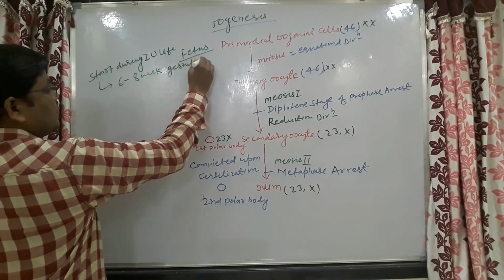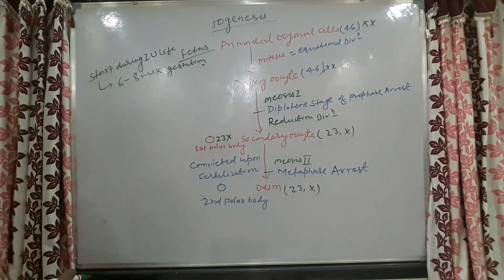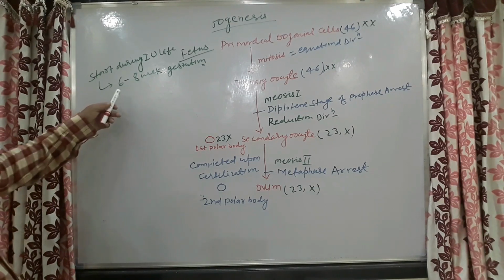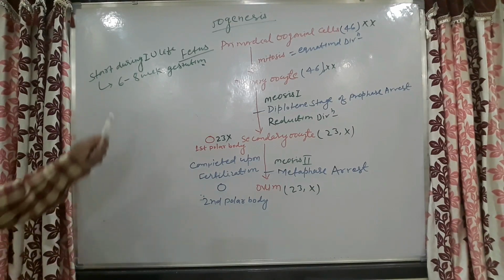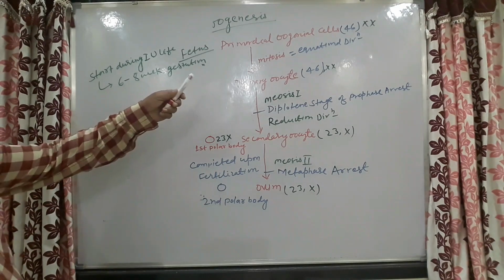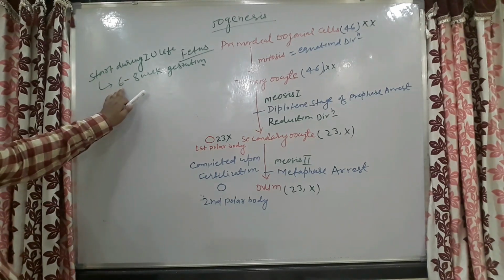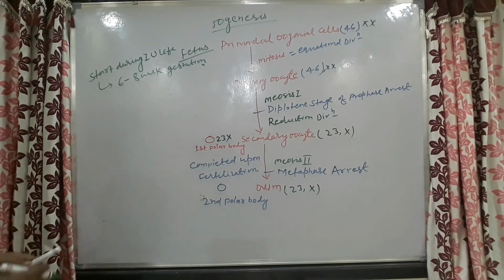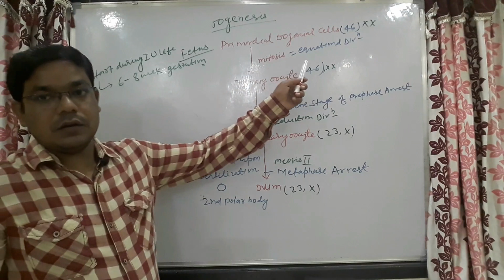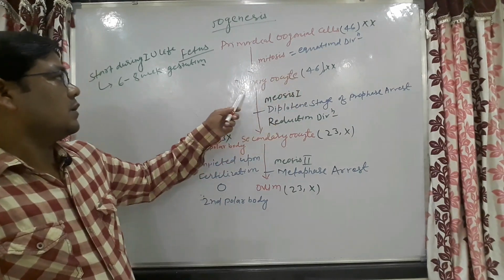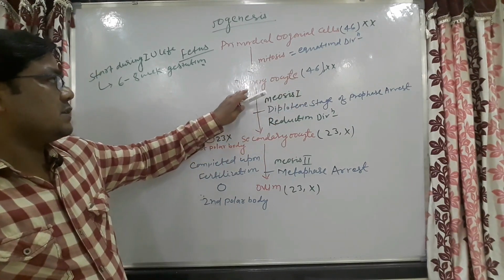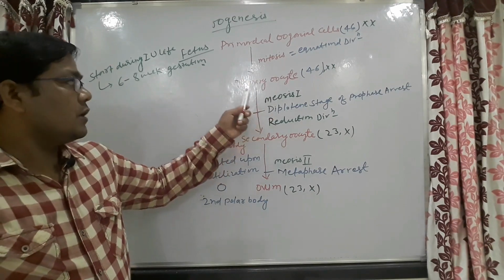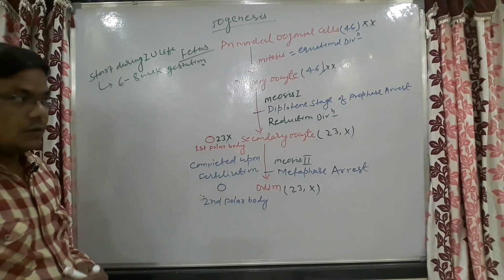After the 6th week of gestation, these primordial germ cells undergo mitosis and differentiation. This will form the primary oocyte.